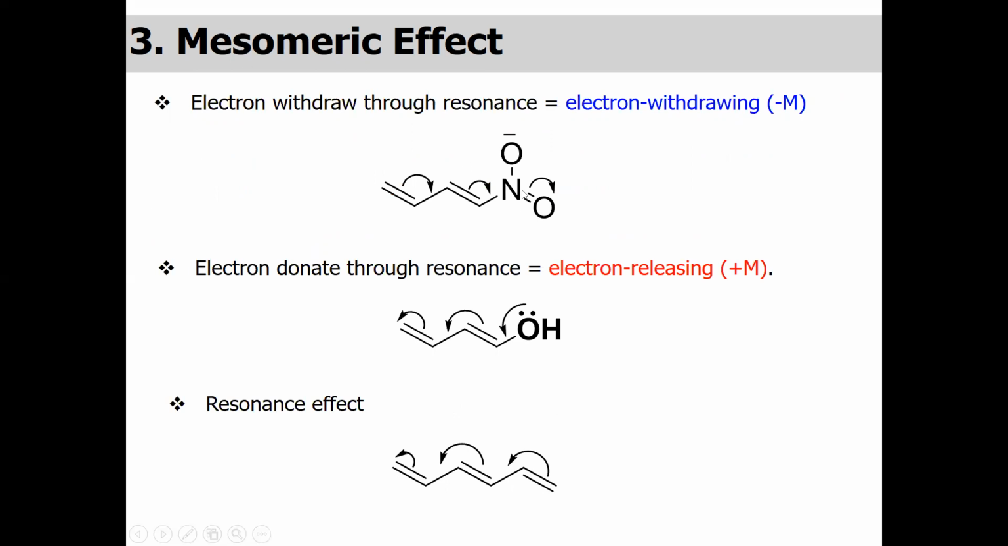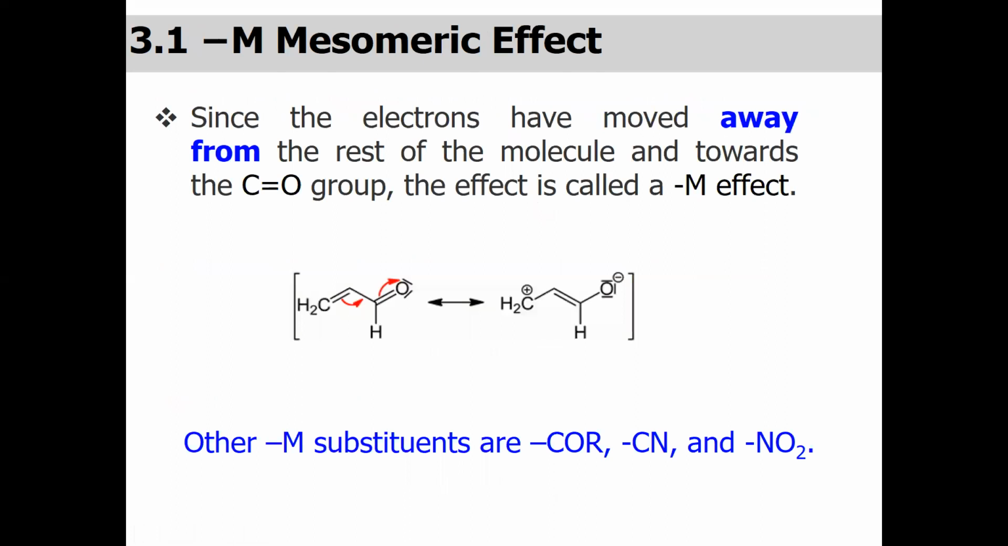Now you can see this nitro group is withdrawing the electron from the carbon chain. That's why creating the minus M effect. In this case, the hydroxyl group donating the electron to the carbon chain and creating the M plus effect. And here we have just delocalization of the pi electron due to the movement of the double bond.